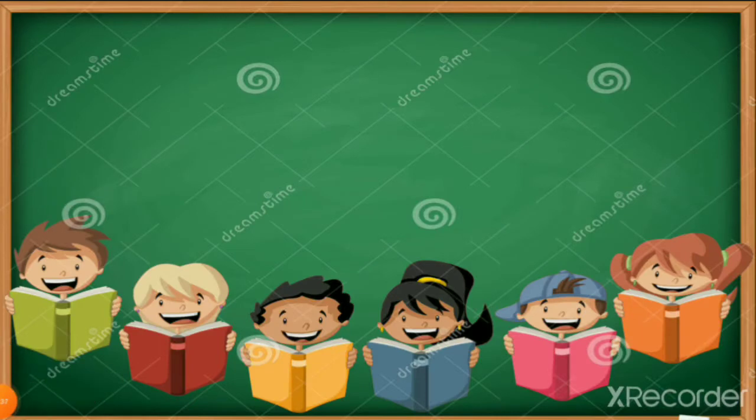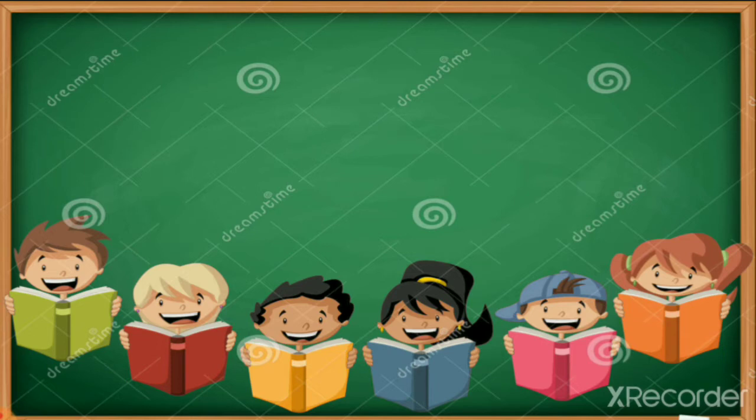So today we start our new lesson. Till now we learned 5 lessons about living things, non-living things, natural things, man-made things, our surroundings. Then we learned about plants, about food we get from plants, and about animals.